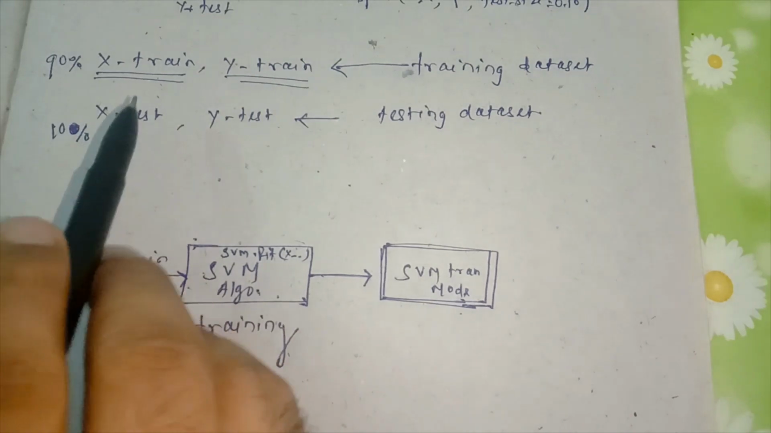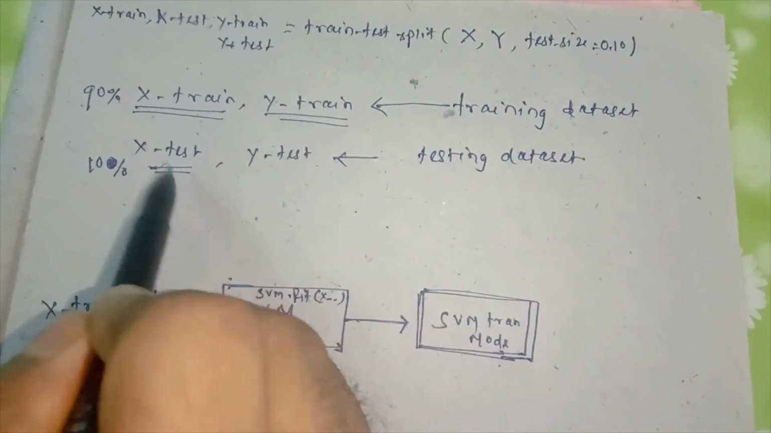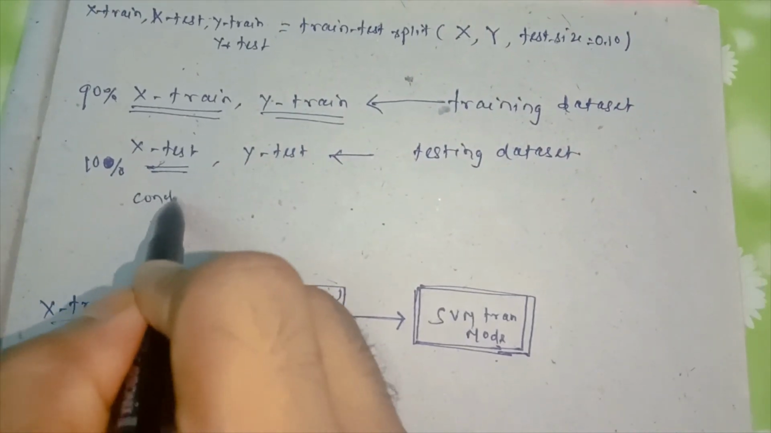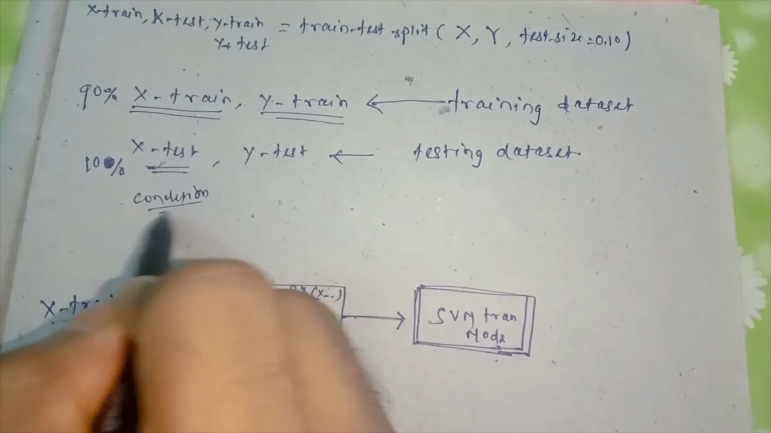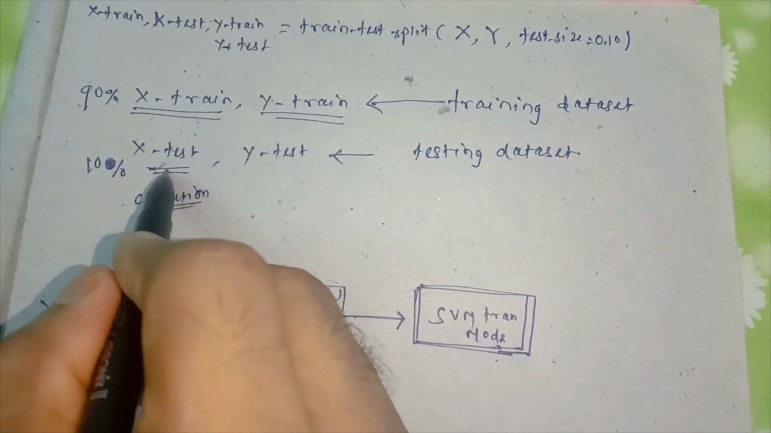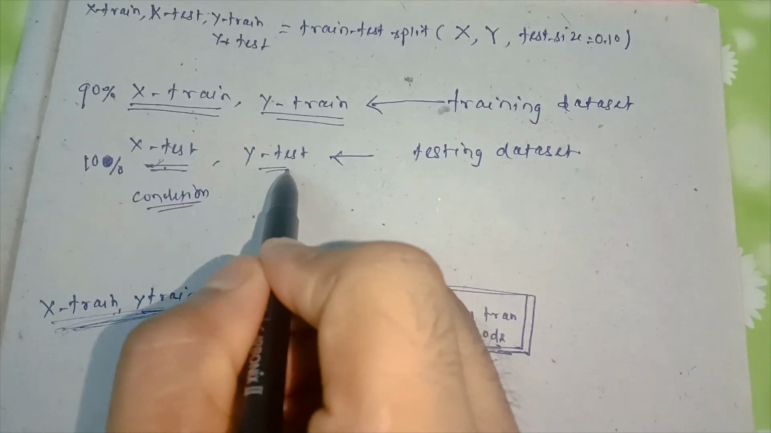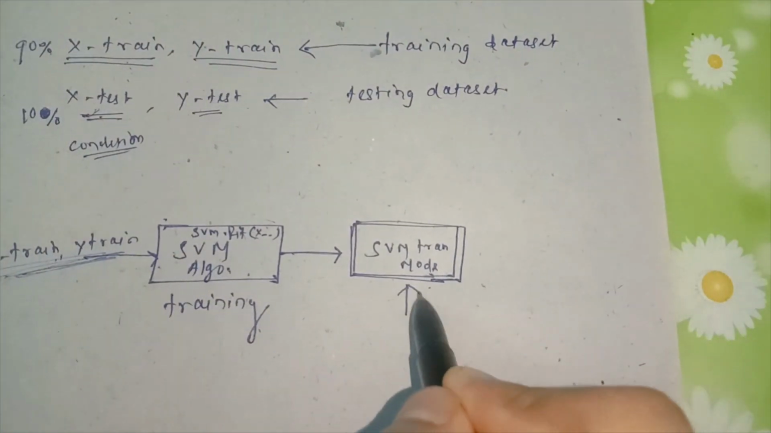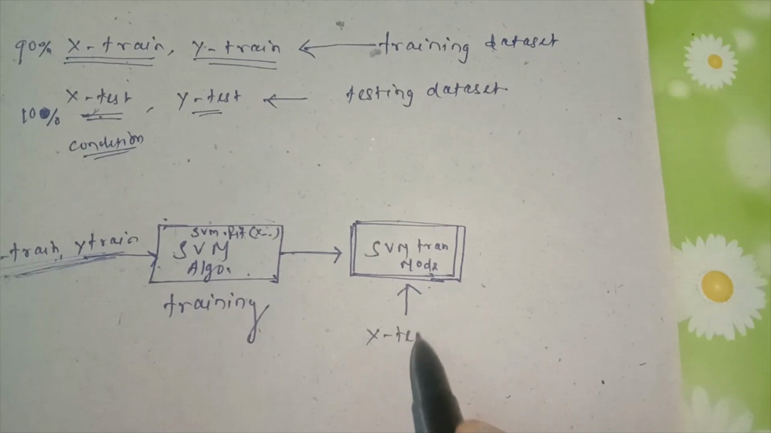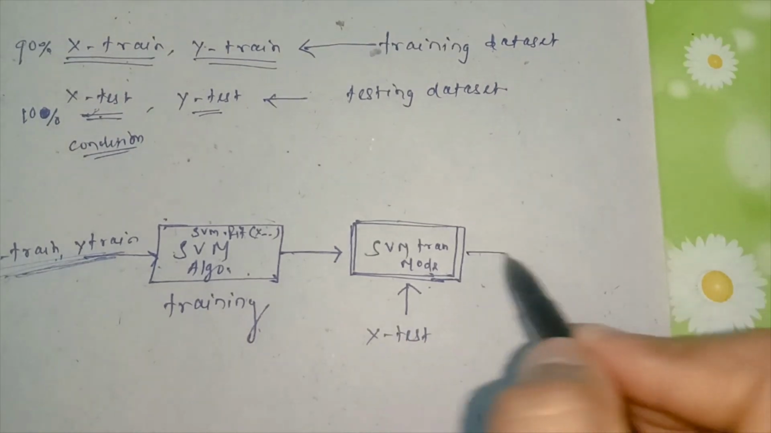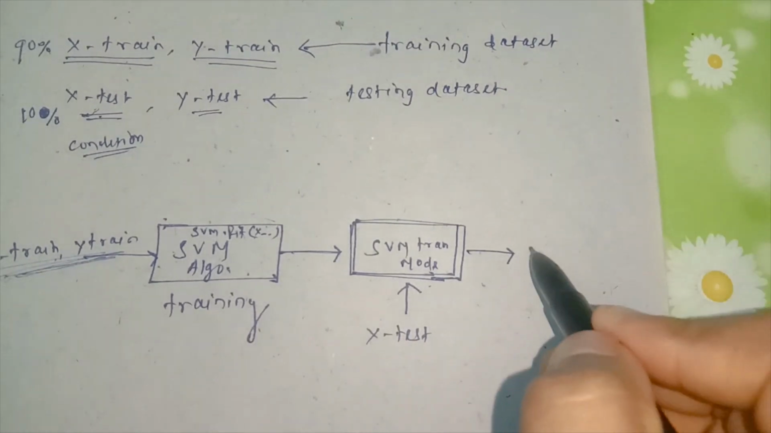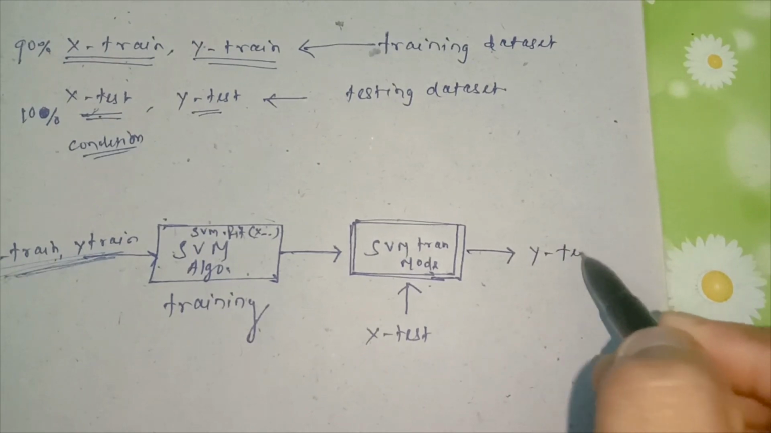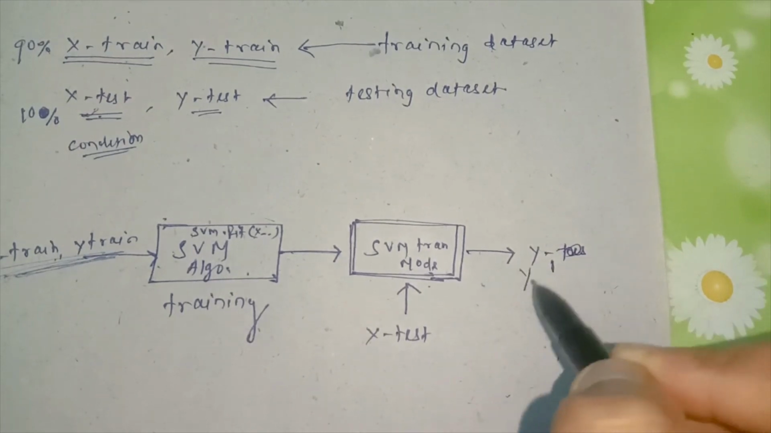So here you know the X test, this part holds the conditional part. It has no information related to class, only the Y part holds the class information. So if I give input X test to the model, it will do the prediction operation. Its prediction means it will return Y prediction, Y pred.